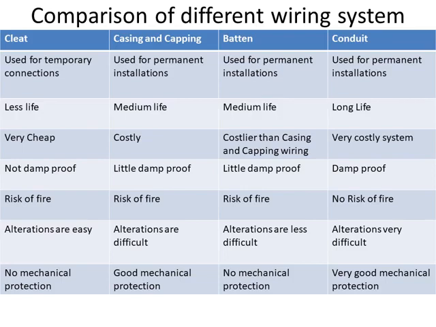In case of casing and capping, batten, the alteration is little difficult as compared to cleat, but alteration is very difficult in case of conduit wiring. There is no mechanical protection in case of cleat wiring. There is good mechanical protection in case of casing and capping, and then the mechanical protection is very good in case of conduit wiring.